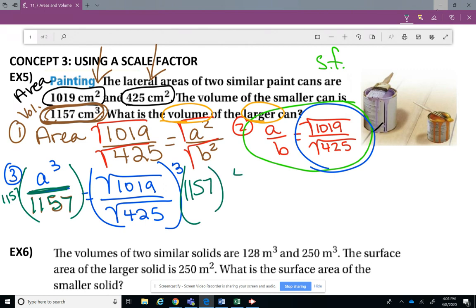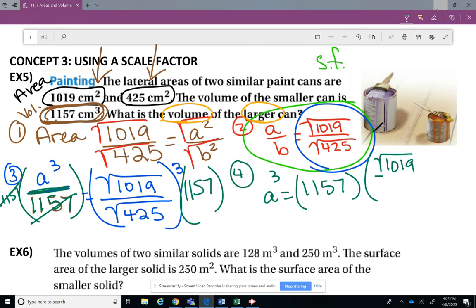So in order for me to figure out what a cubed is, I'm going to have to take 1,157 and multiply it by the square root of 1,019 over the square root of 425, and they're both cubed. I don't know if you want to write them separately as cubed or what.